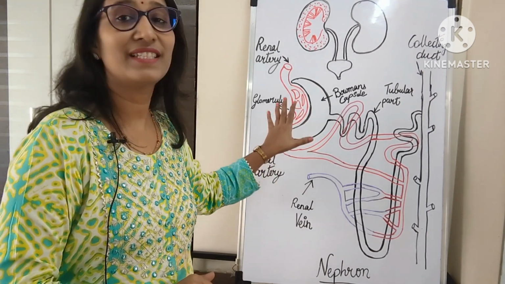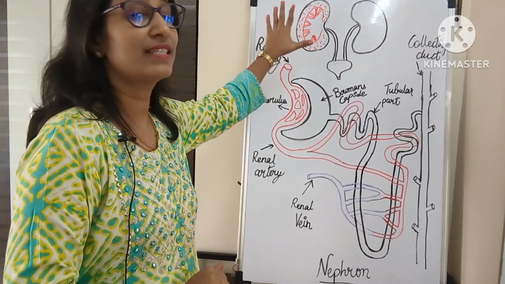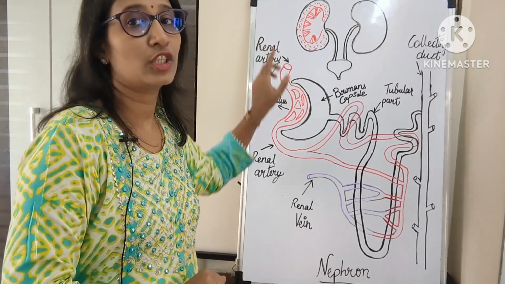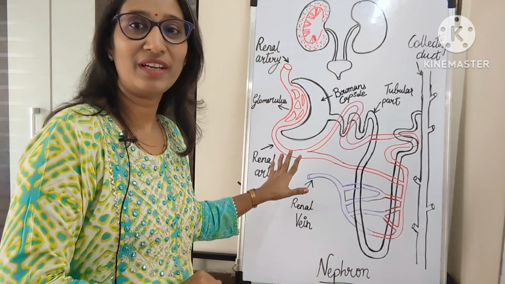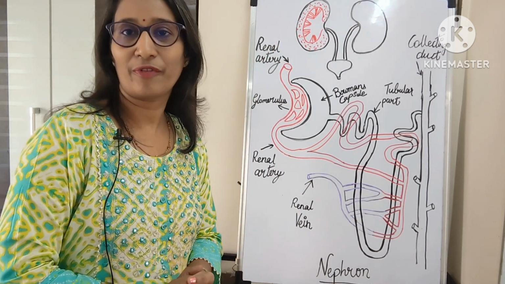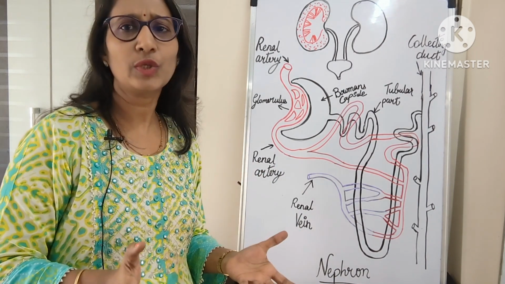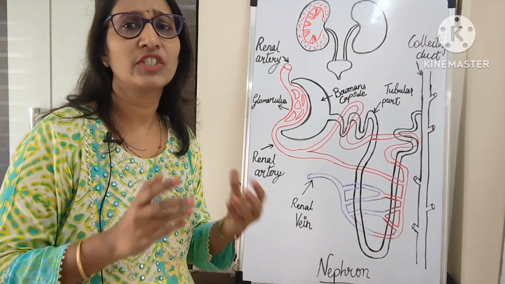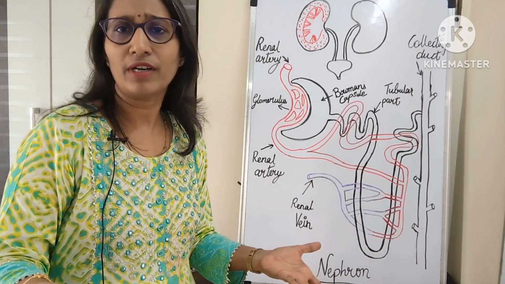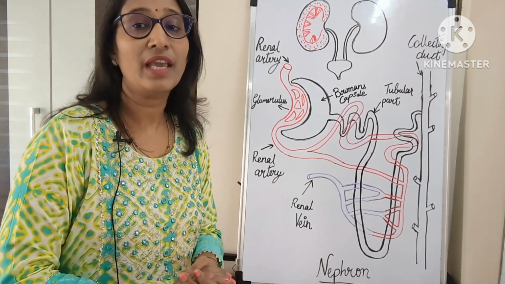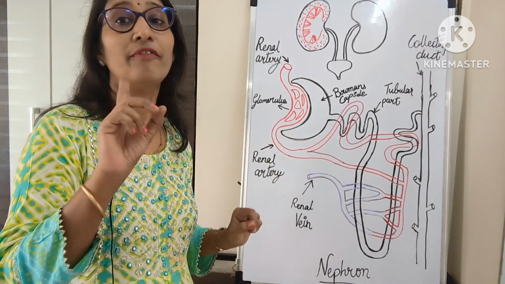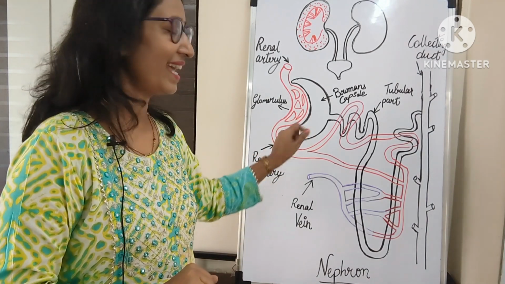So this is the nephron, and this is the excretory system. I have shown both the things on the board. Now we'll start with the nephron. Nephron is a cell, as we know, and we also know that cells have different shapes and sizes depending upon the function. उनका काम क्या है? So here nephron का काम है filtration, इसलिए इसका shape ऐसे है.